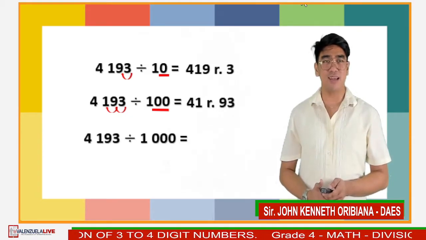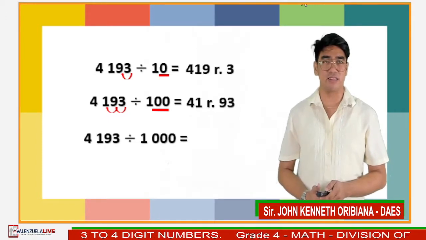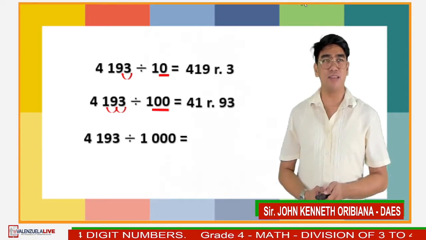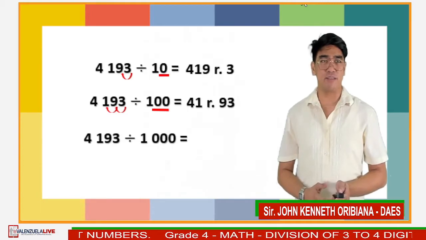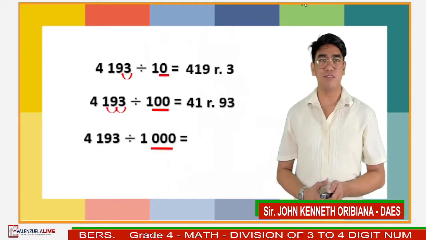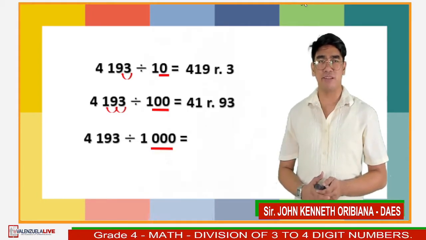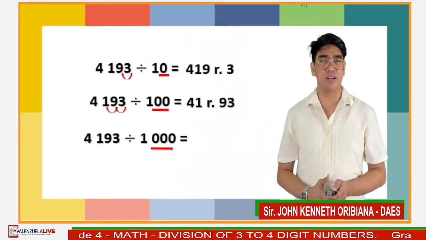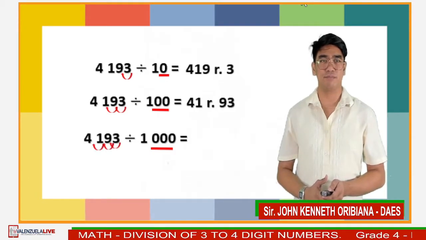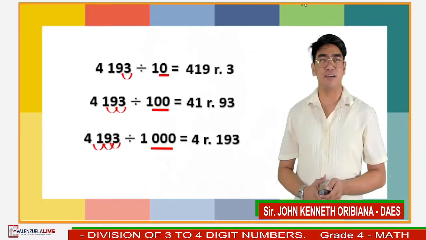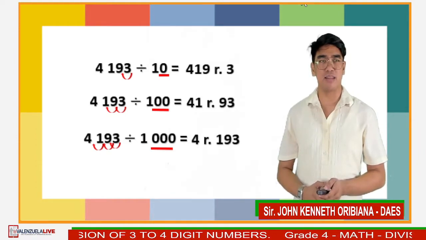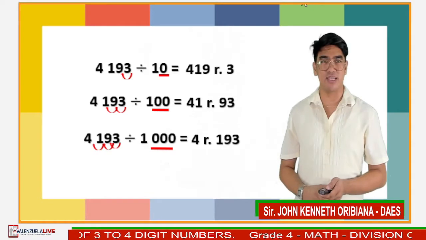And for the last example, 4,193 divided by 1,000, 3 zeros from the divisor. So 3 movements of the decimal point to the left in our dividend. And the answer is 4 remainder 193.